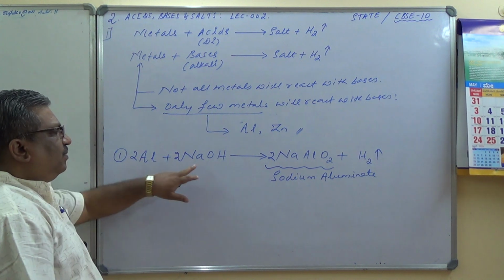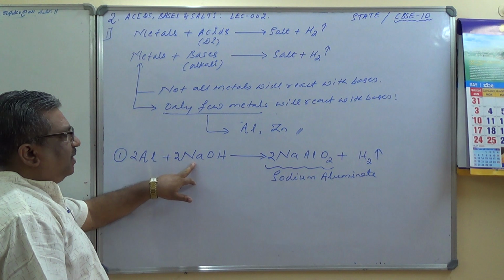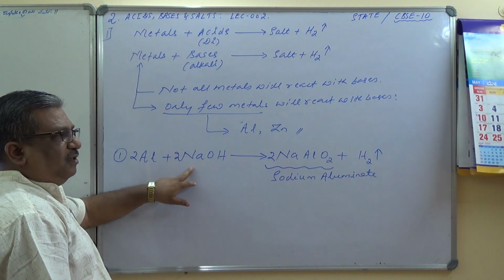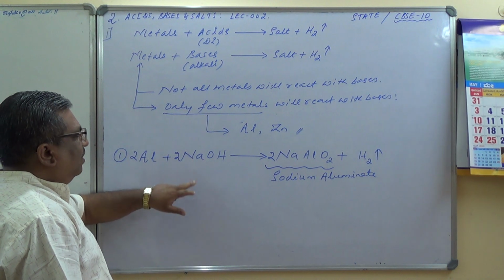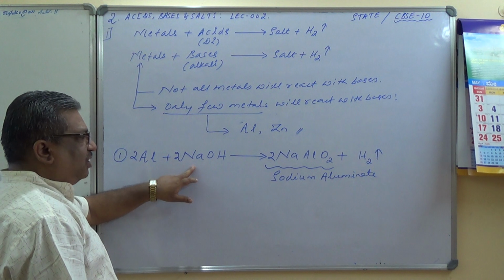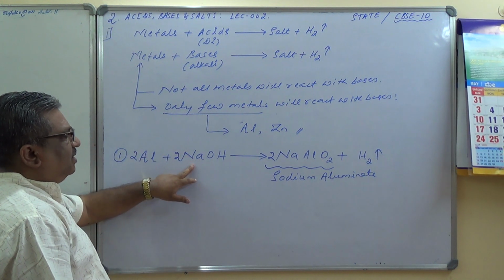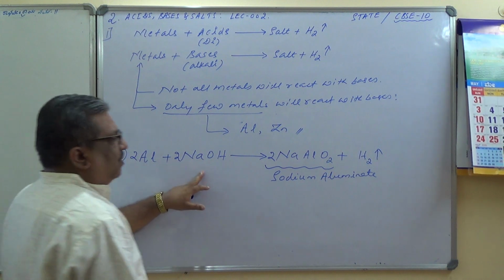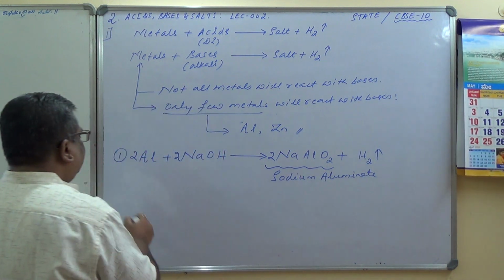So aluminum reacts with alkali. It is a base here. Sodium hydroxide is also called caustic soda, and not caustic potash. Caustic potash is potassium hydroxide. Sodium hydroxide is a base here. Aluminum reacts with sodium hydroxide to form sodium aluminate and liberates hydrogen gas.